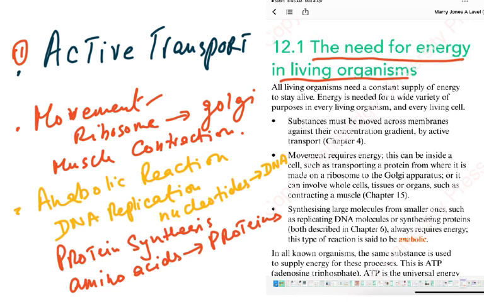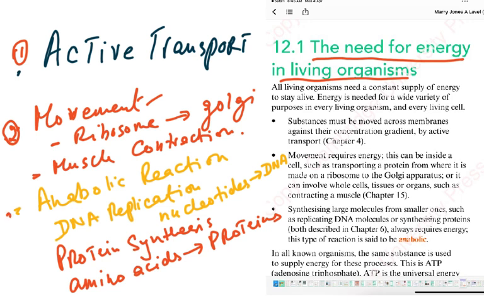Then the movement of organisms. We can talk about muscle contractions so that we can move from one place to the other. Or we can also talk of movement when something is made on the ribosomes and then transported to the Golgi. The Golgi is going to modify it, and then a Golgi vesicle is going to be formed, and then it's going to move out of the cell.